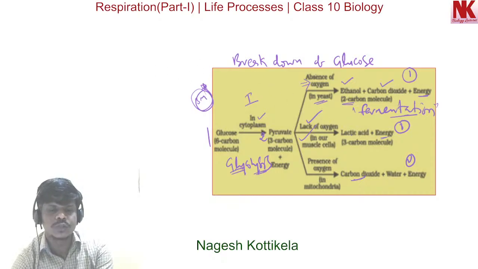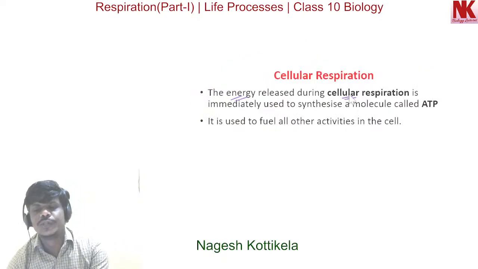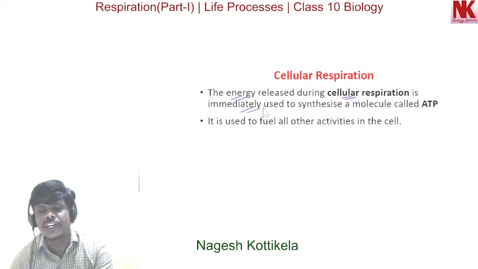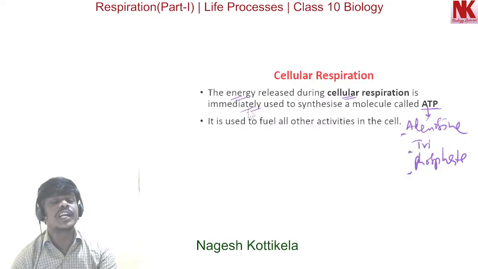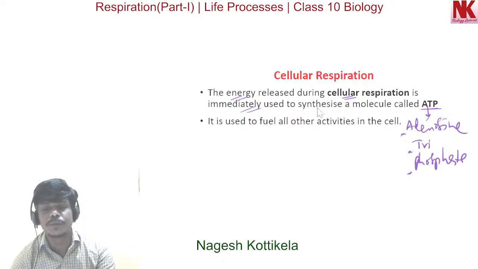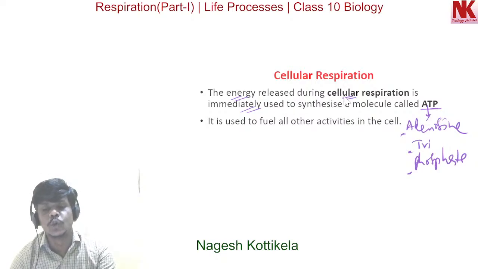Now moving to the next, here the energy released during cellular respiration is immediately used to synthesize a molecule called ATP. ATP is adenosine triphosphate. So whatever energy is released during the cellular respiration process, that energy is immediately used to synthesize a molecule called ATP.